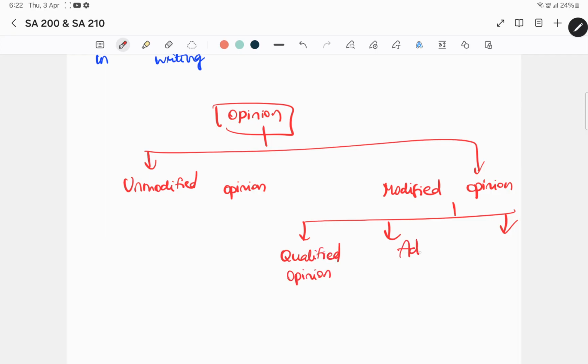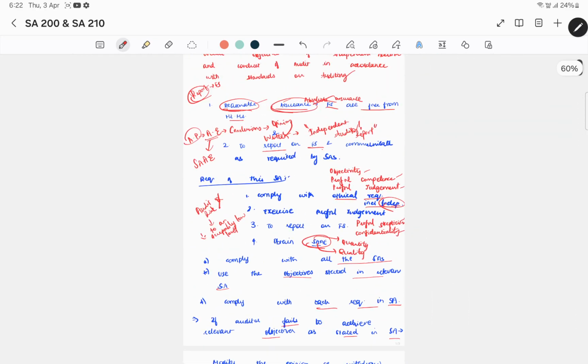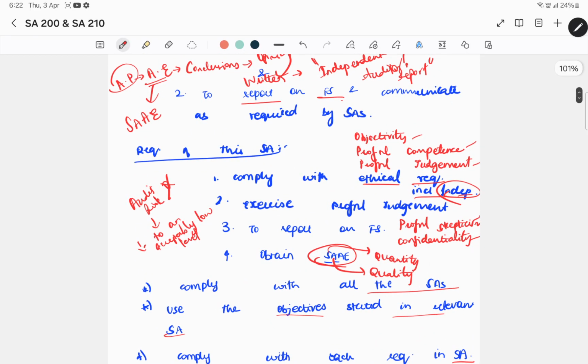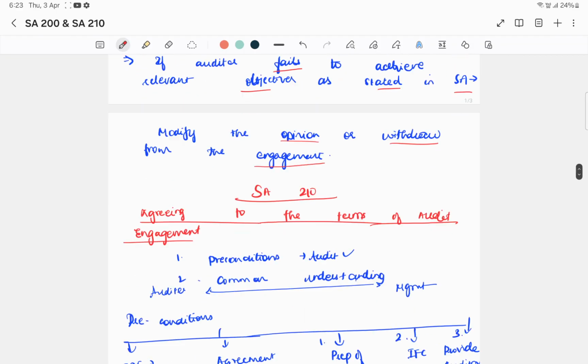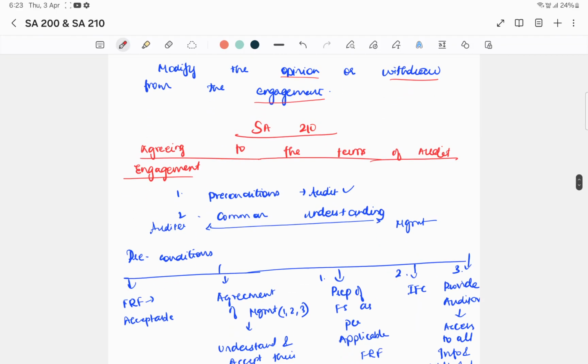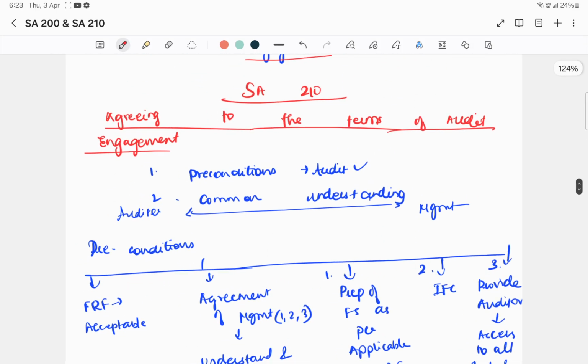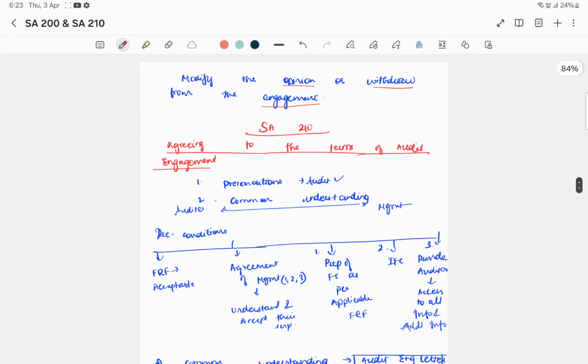Qualified opinion, adverse opinion and disclaimer of opinion. So we will see in detail in SA 700 and SA 705. So this is an overview about SA 210. Now coming to part of SA 210. So this has been overview about SA 200 that we were seeing earlier.